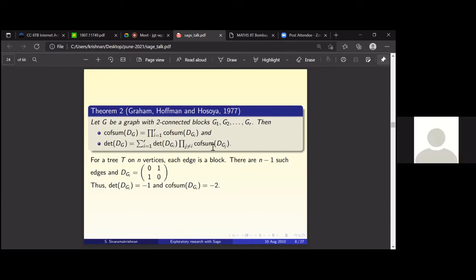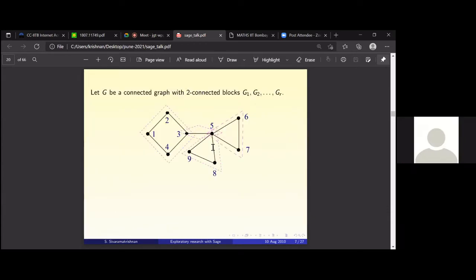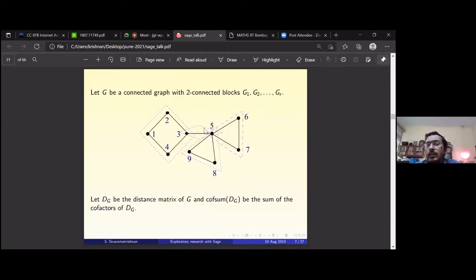Is it difficult to find these two connected blocks? No. There are good algorithms for it, because you have to find cut points. There is this block cut point structure. If there are no cut vertices, it's two connected by definition. Connectivity can be found out using breadth first search or depth first search.